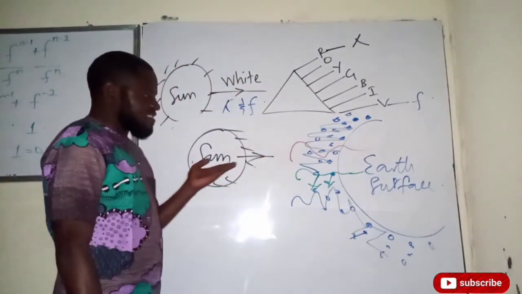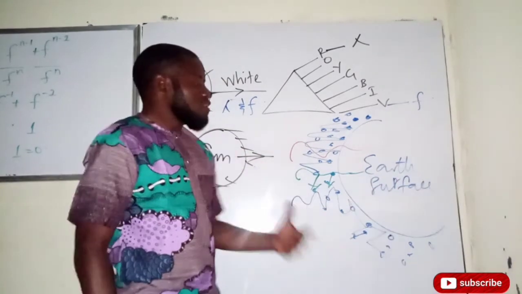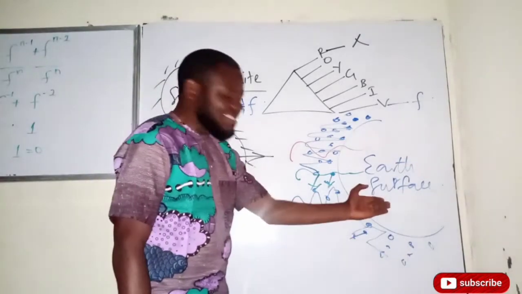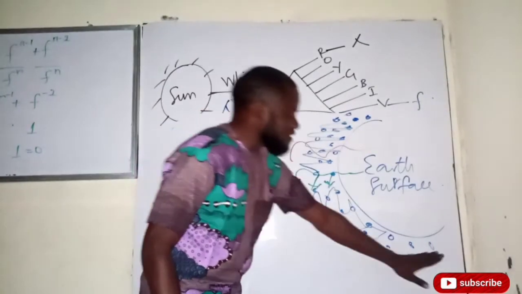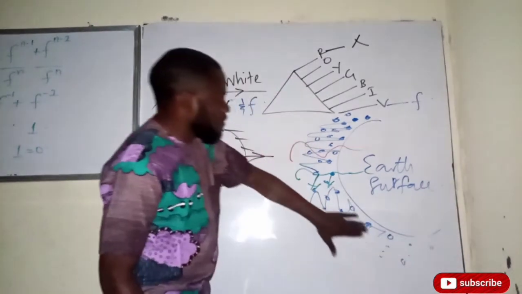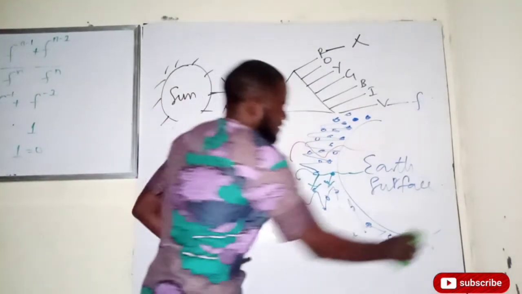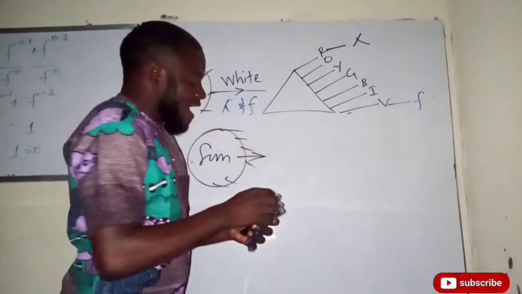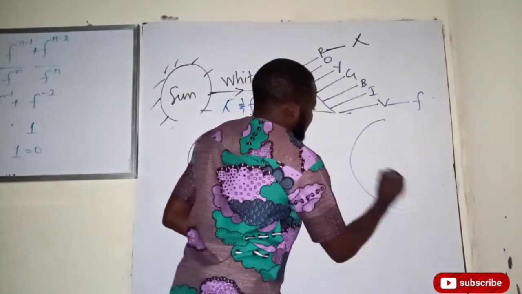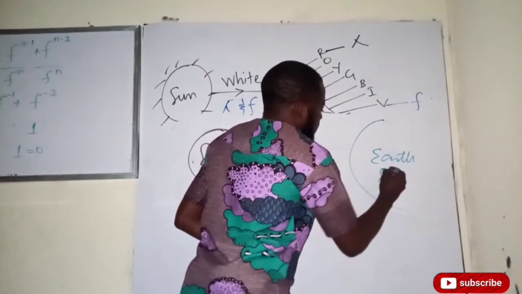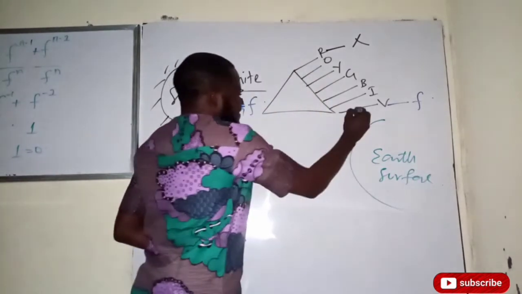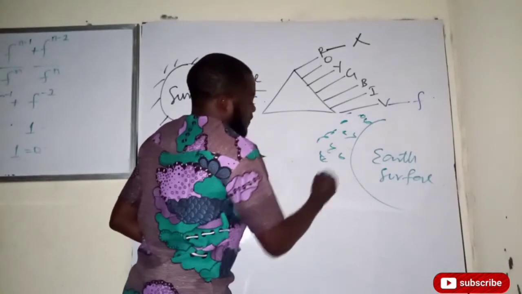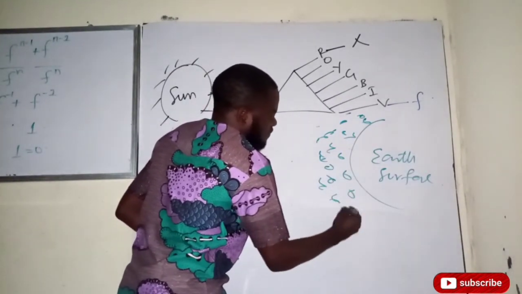Now, as the Earth keeps moving, the sun is still shining to come down to the Earth's surface. Now, you are the observer, you are looking at the sky, isn't it? And the Earth keeps on rotating. Okay, as the Earth keeps rotating, let me clean this diagram for a better understanding of what I'm trying to explain. This is the Earth's surface. As the Earth keeps rotating, we still have those particles in the atmosphere. They never leave the atmosphere.